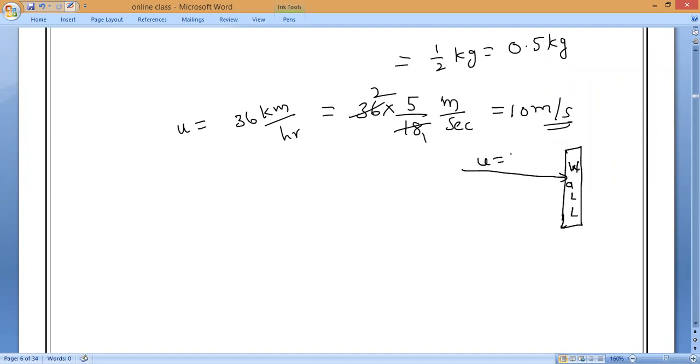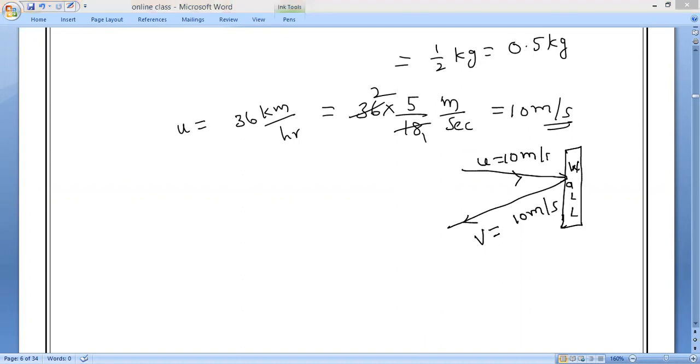Initial velocity is 10 meter per second. After striking, it is again traveling back with the same 10 meter per second. Means final velocity also will become what? 10 meter per second. But are both in the same direction or opposite direction? Opposite direction. So final velocity will become minus 10 meter per second. That is what you have to remember.